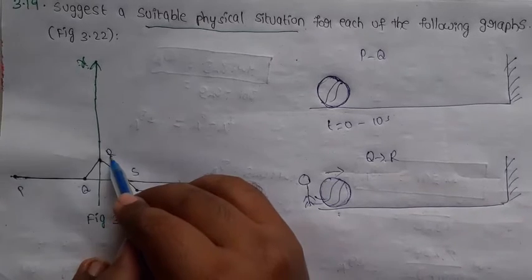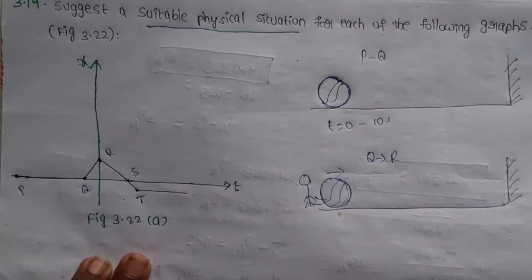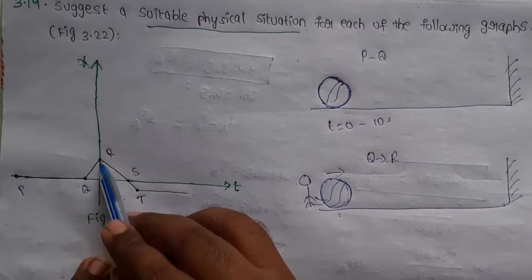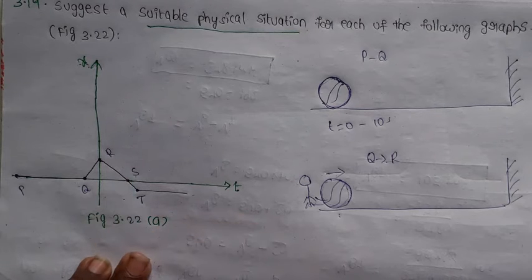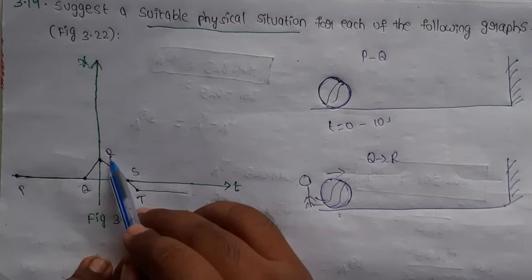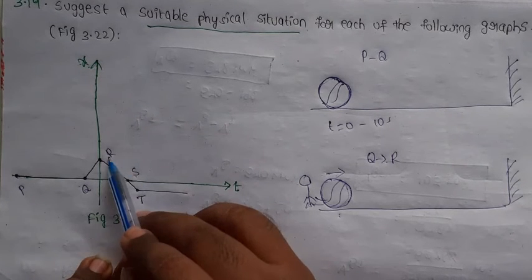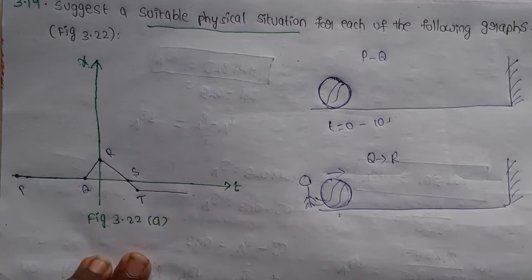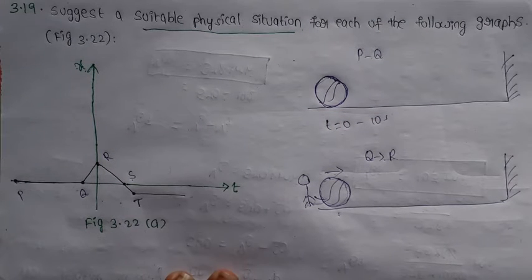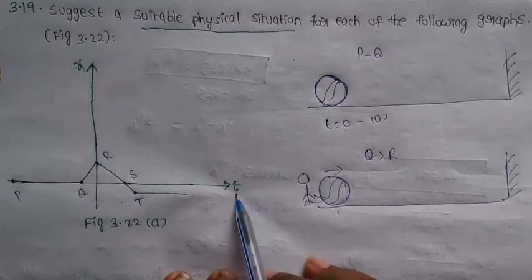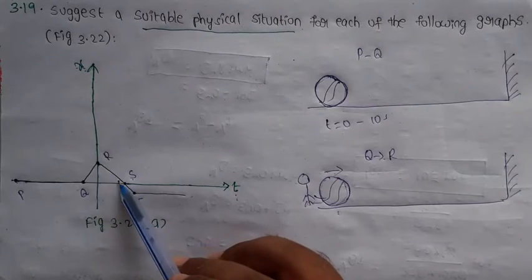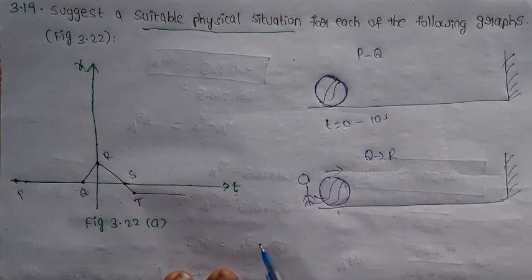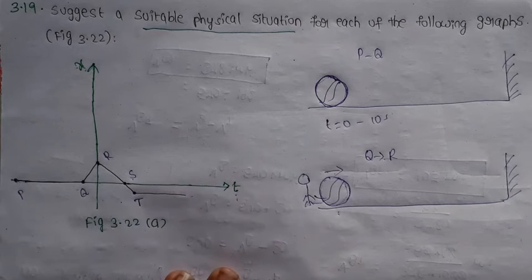Now I am taking R to S. R to S means what happened? Displacement gradually decreases, even as time increases. The displacement of the particle is decreasing.